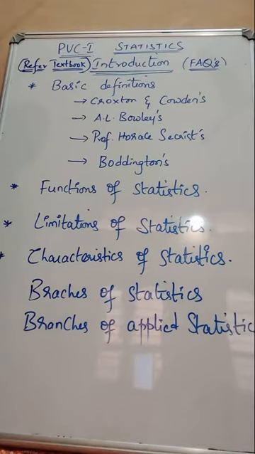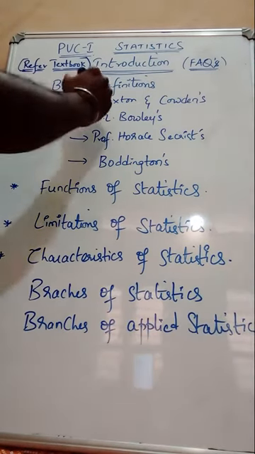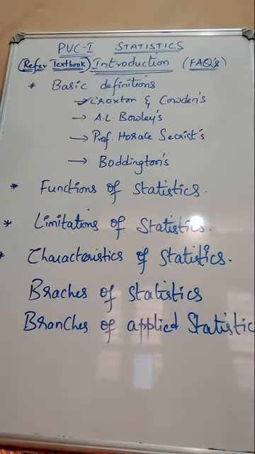And here comes point number 1, basic definitions of statistics. Now, what are those basic definitions? One is Croxton and Cowden, next one is A.L. Bowley, next is Professor Horace Secrist, and the next one is Boddington's definition of statistics. So here comes the first one, Croxton and Cowden's definition of statistics.